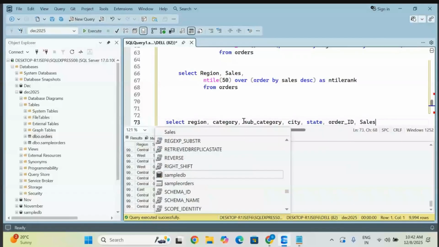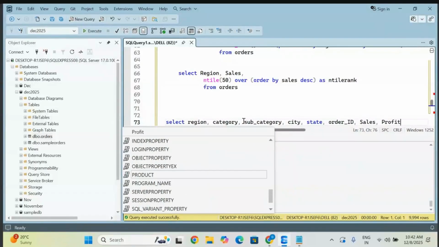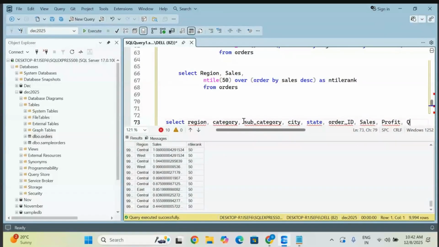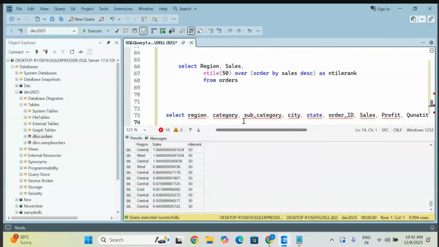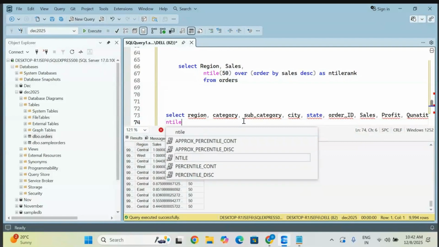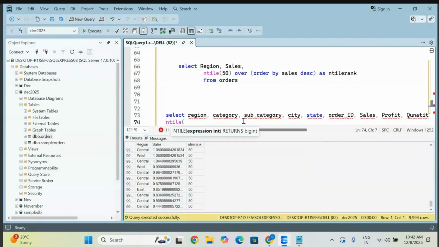And the sales, profit, or quantity you can take. That is fine, but you have to understand based on what it is going to make the groups. For example, I'm giving here something like 100 groups.